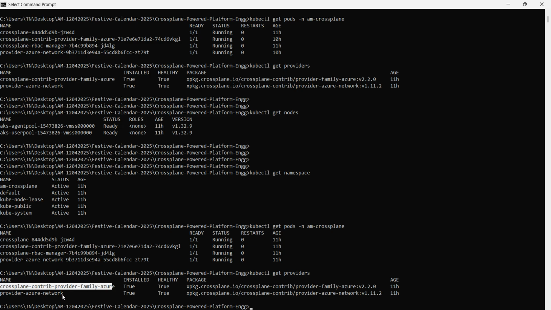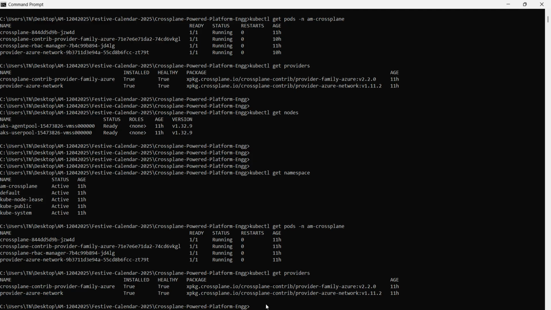like this. Here, we have installed the Crossplane contributor family for Azure, and by default it also comes with provider Azure network, which means that for every resource which you want to deploy using Crossplane in Azure, you have to have the respective provider. The one which I have installed is for the Azure family and for the network. But if you want to do, for example, virtual machines or Azure SQL, then you have to have the required provider similar to this. You have to install it so that it gets the required CRDs.